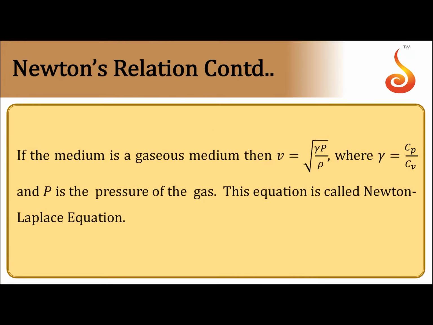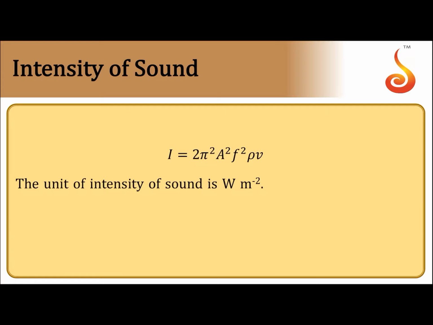But for gases, bulk modulus turns out to be gamma into p, where gamma is the ratio of specific heats of the gas and p is the pressure of the gas. This equation is called Newton-Laplace formula. It is used to calculate the speed of sound in air. Then intensity of sound is given by I is equal to 2 pi square a square f square rho into v. The unit of intensity is watt per meter square.